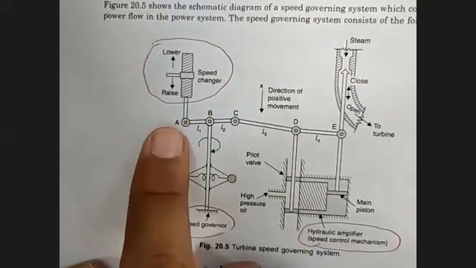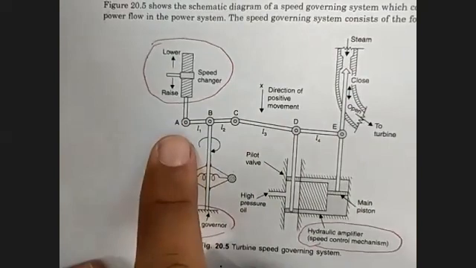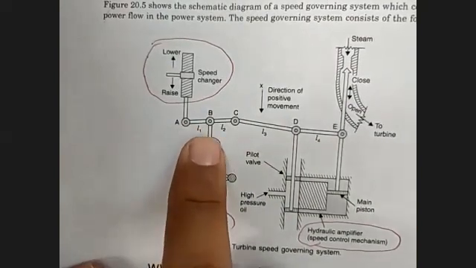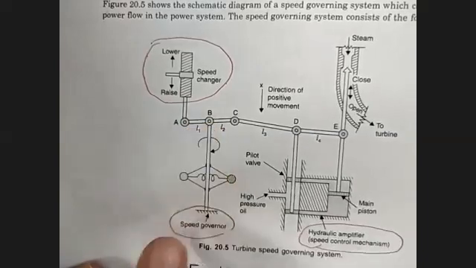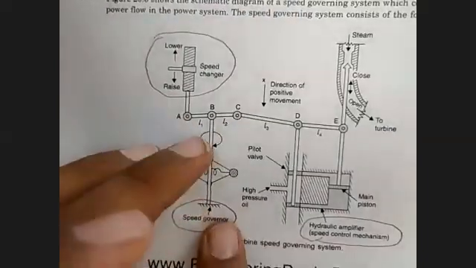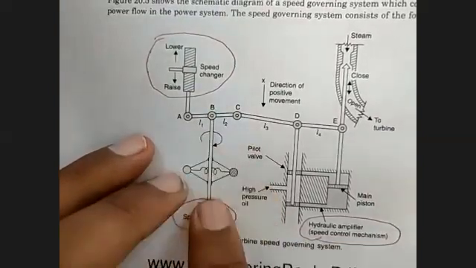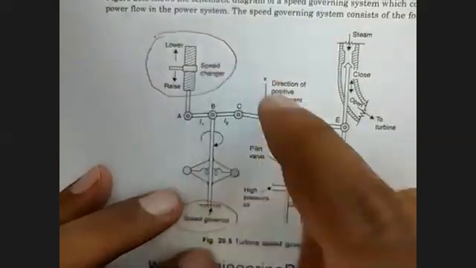This A point will remain fixed. A point will not move. So A point will remain at a particular point, and then you will be moving the B point upward and downward depending on this. If the speed is increased, this will be moving downwards, and if the speed is decreasing, then it will be moving upward.